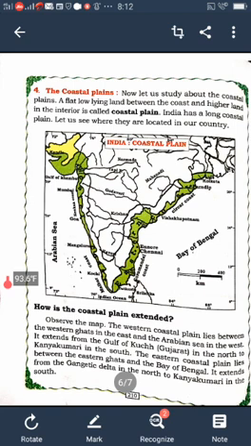So in this way, the physical divisions of India are very important in Indian history. India has a diversity of physical features. In India we have its own plants and animals.